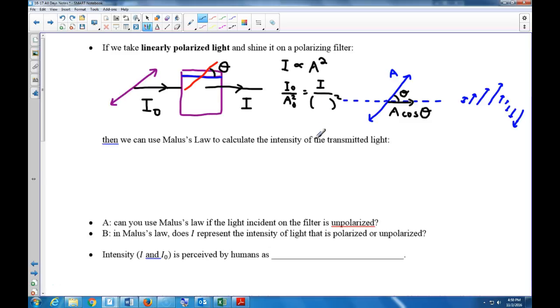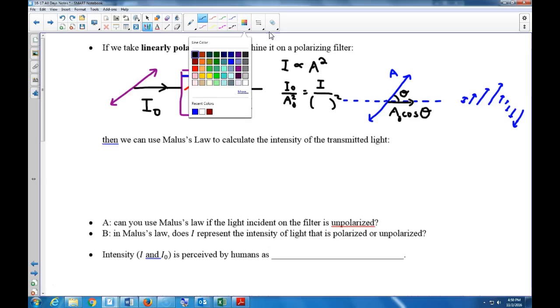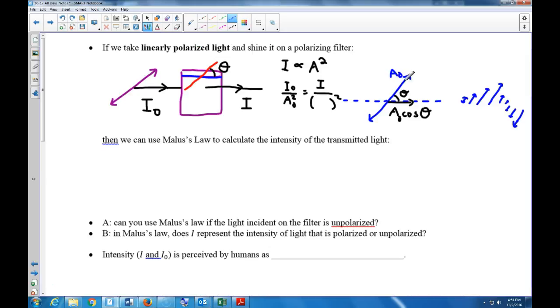And what's the transmitted amplitude? It's the original value, A0, times cosine of theta, right? Here's the original value, and here the cosine component is what gets through. So I'm going to write A0 cosine theta.